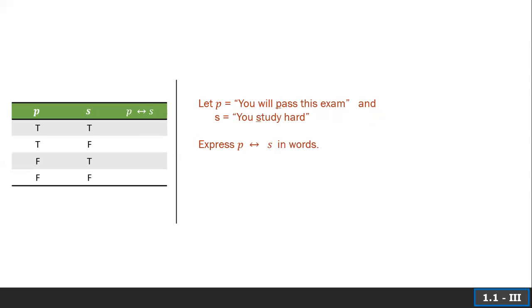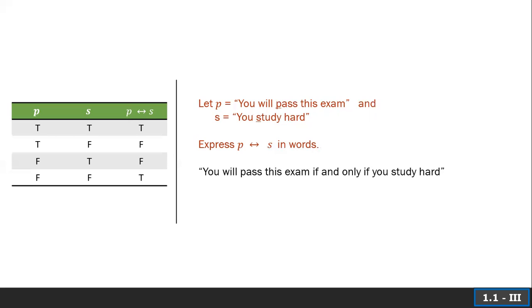Let's take a look at one more example here. You will pass this exam is P. You study hard is S. P biconditional S then stands for the idea you will pass this exam if and only if you study hard. In the first case there, you pass the exam and you studied hard. Both of those are true statements. So the biconditional was true.